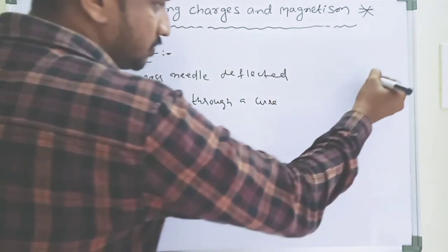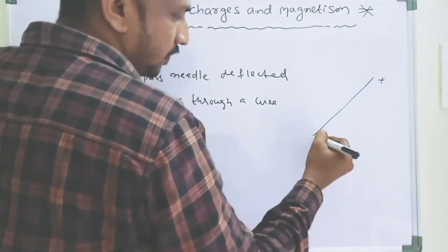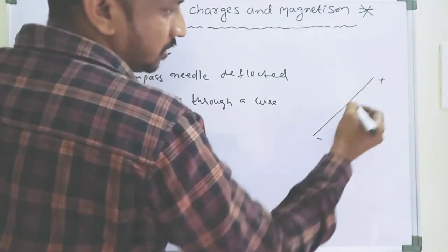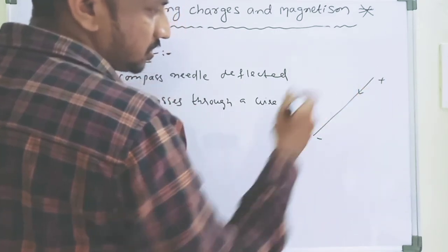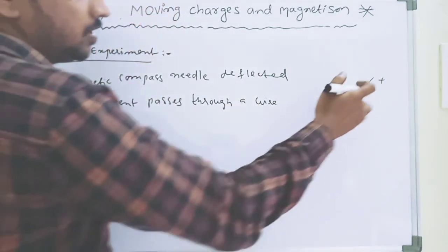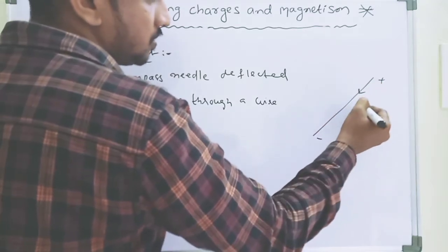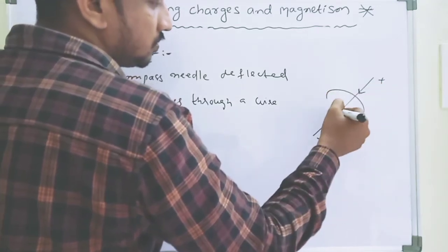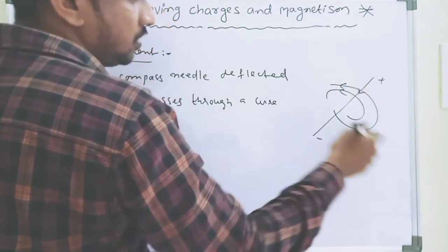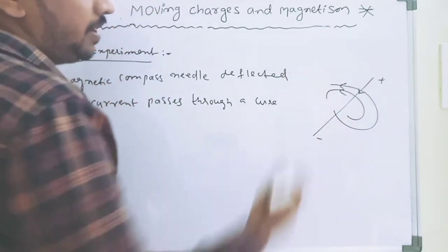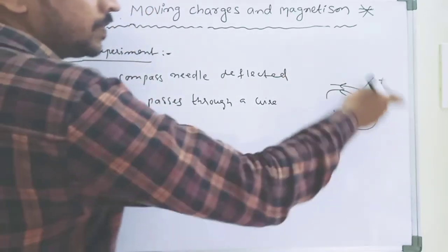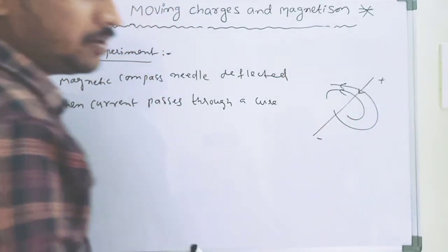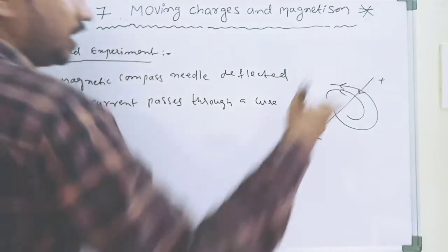For example, this is my wire, and this wire has positive and negative ends. This is the electric field, and this is the direction of electric current. So current is passing through this wire, and this is the magnetic field. So a magnetic field is created around the wire, which is the current carrying wire.